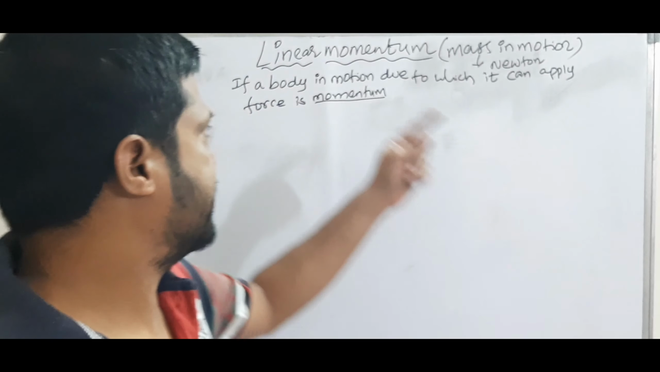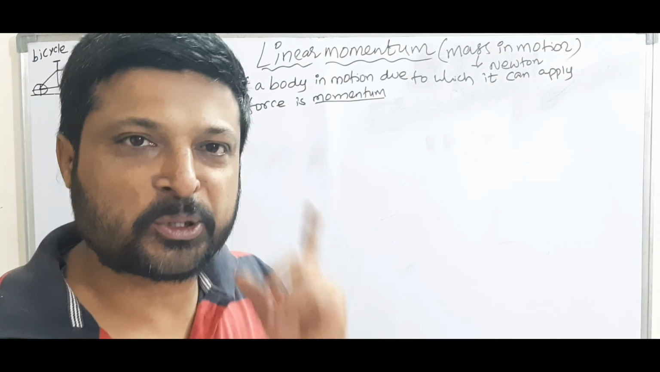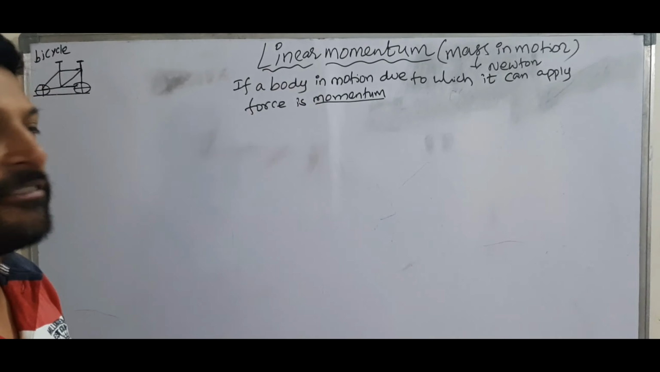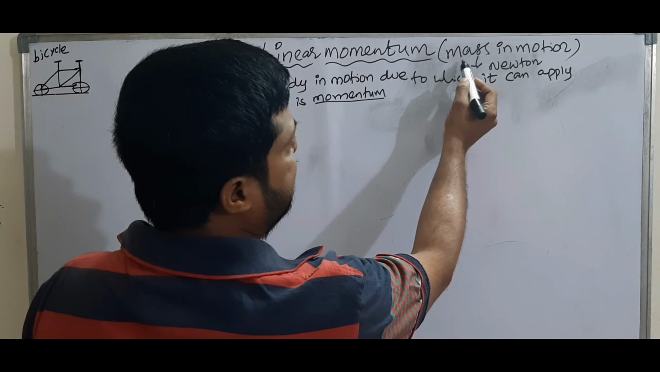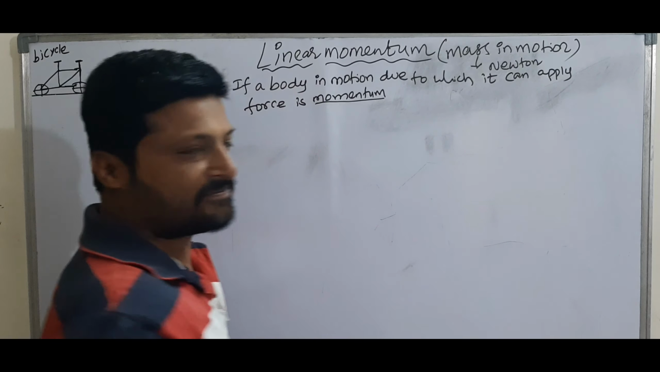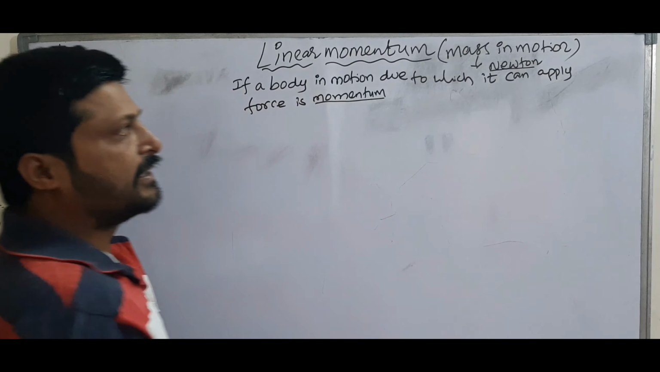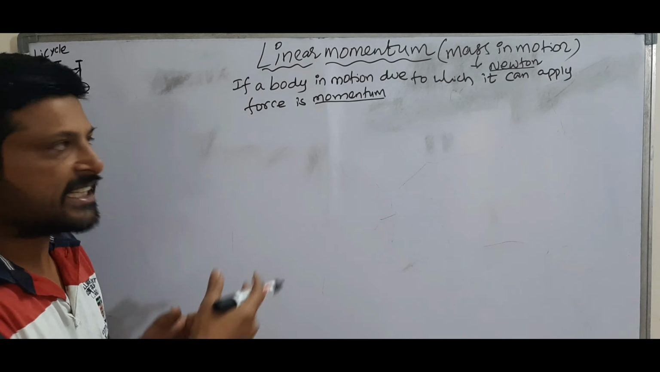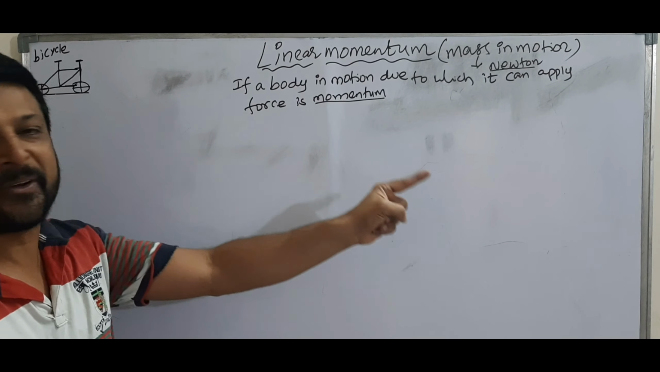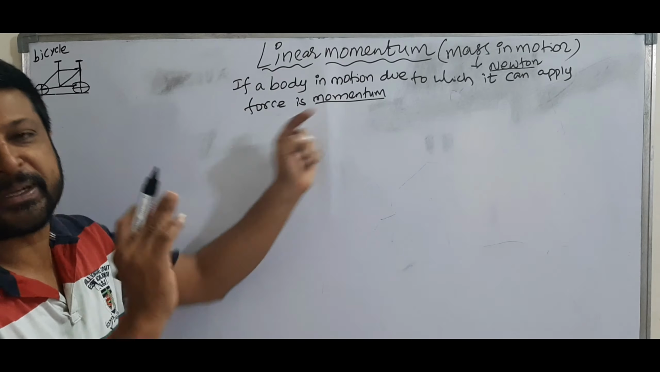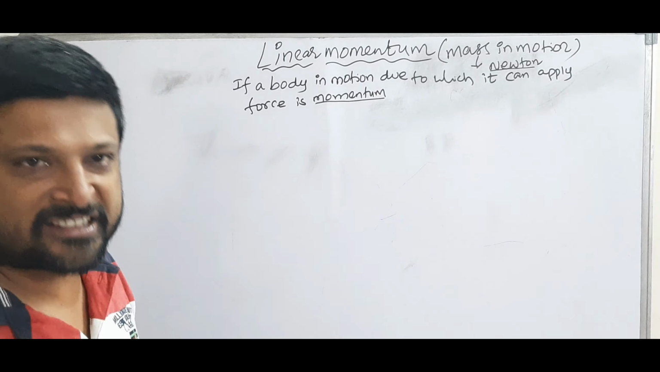Today's topic is linear momentum and Newton's second law of motion. Right here, first one, linear momentum. Linear momentum is nothing but mass in motion, as said by Newton. That means whenever a mass is in motion, it can apply a force on a body. That is called momentum. Linear means the body moves along a straight line.